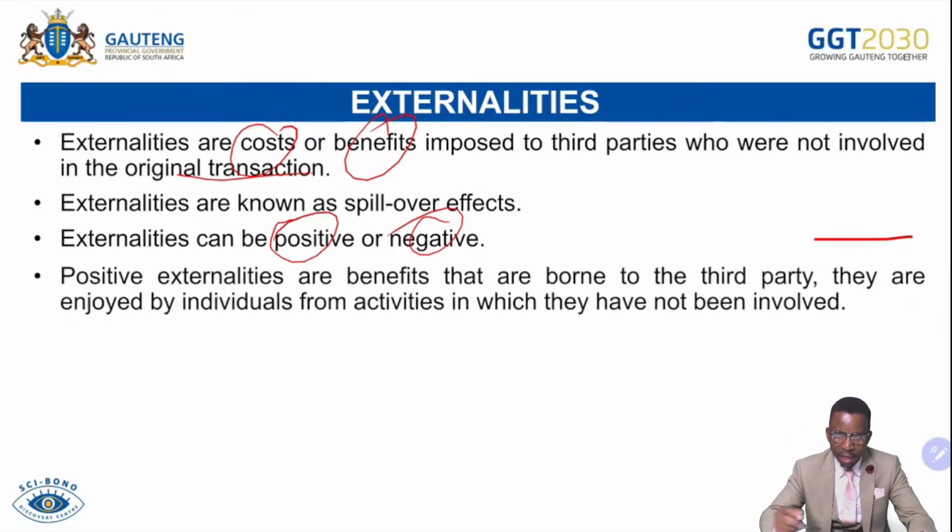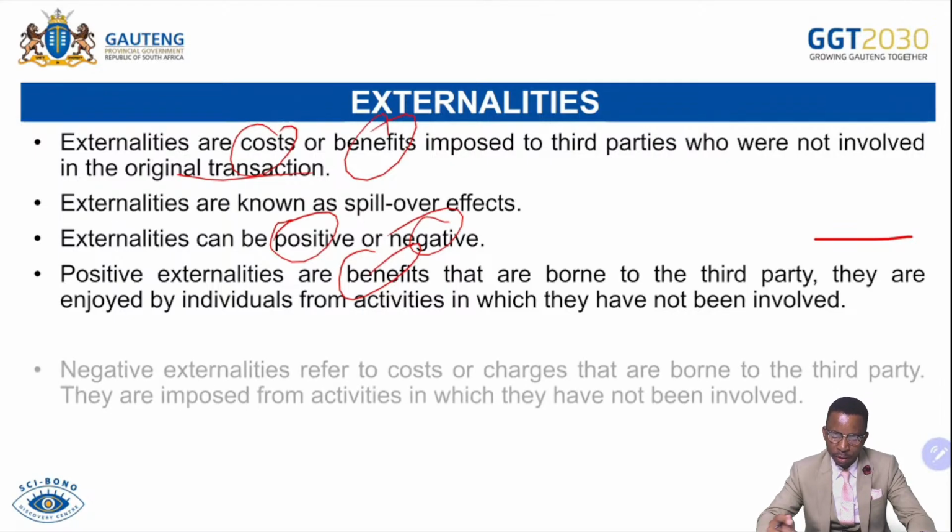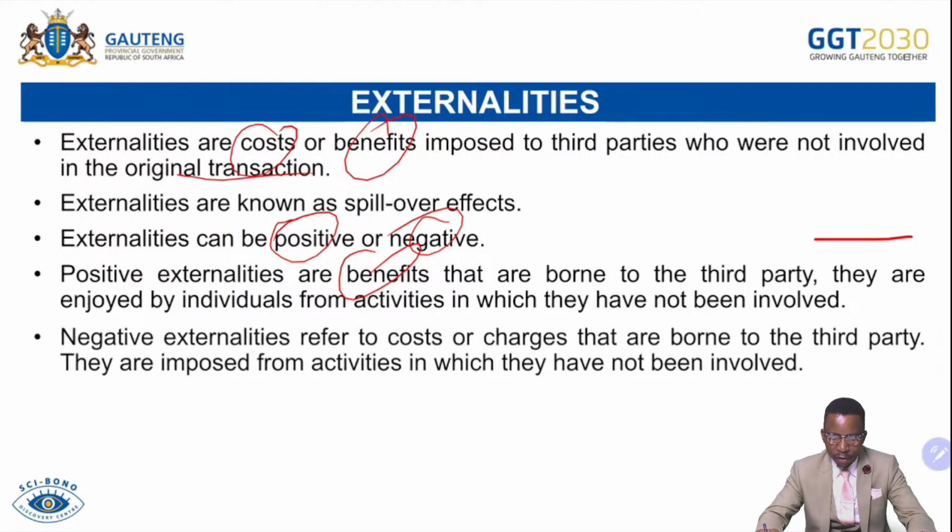Positive externalities are benefits that are borne by a third party. They are enjoyed by individuals from activities in which they have not been involved. Negative externalities refer to costs or charges that are borne by the third party. They are imposed from activities in which they have not been involved.